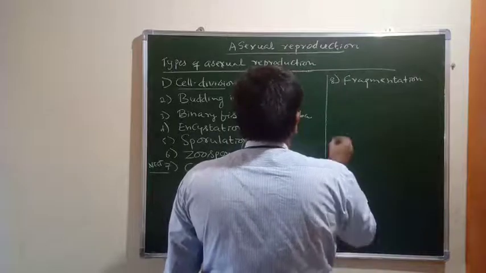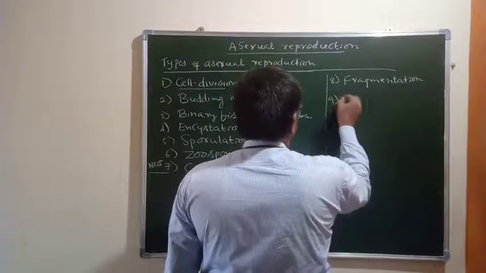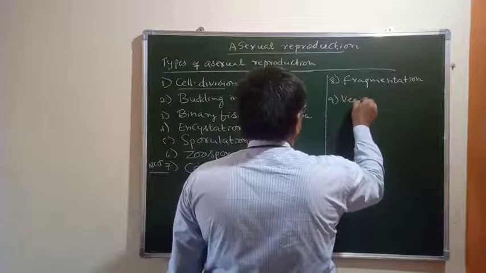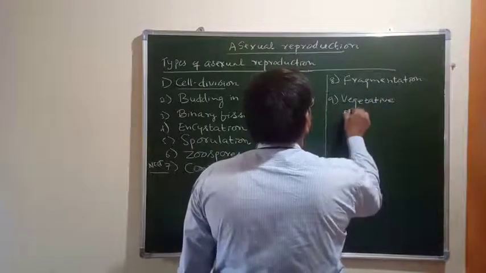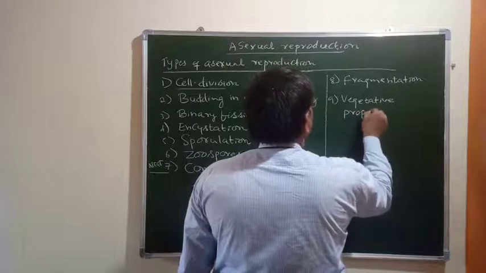And the next one is vegetative propagation.